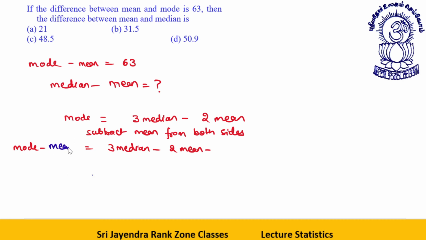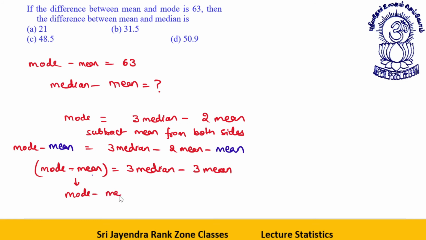Mode minus mean, again minus mean. So when I am subtracting this additional mean, mode minus mean is equal to 3 median minus 3 mean. So that gives me mode minus mean is equal to triple of median minus mean.